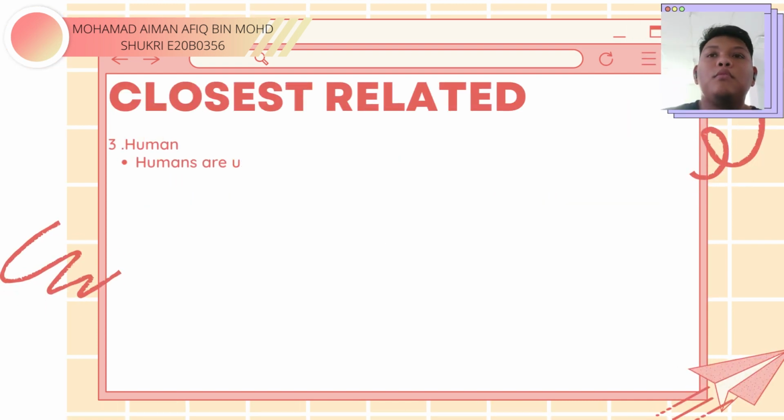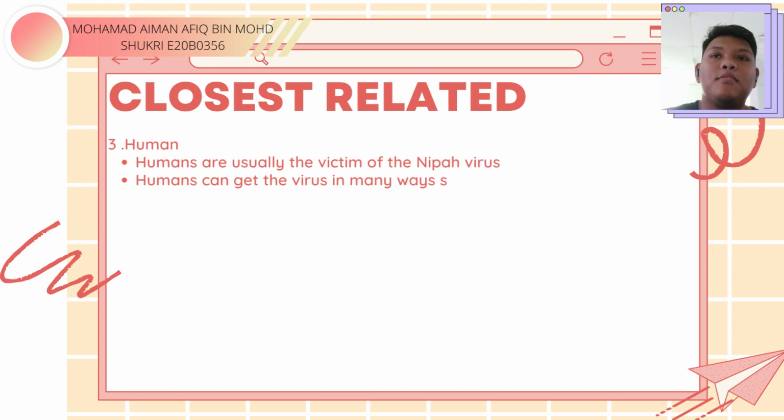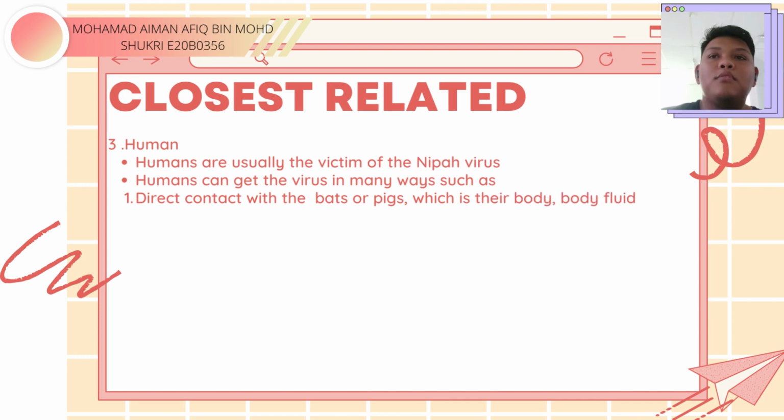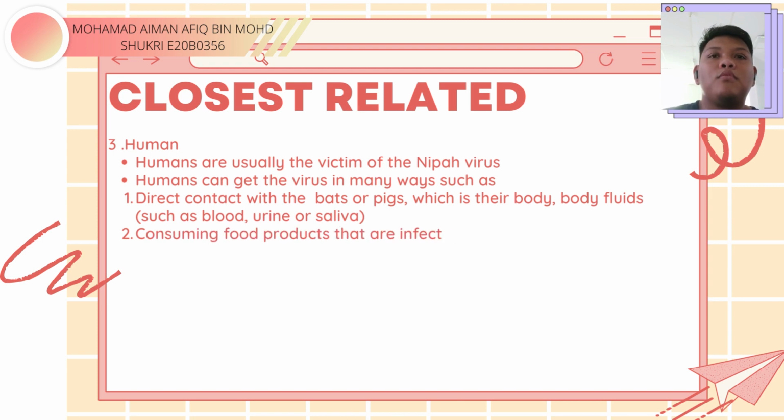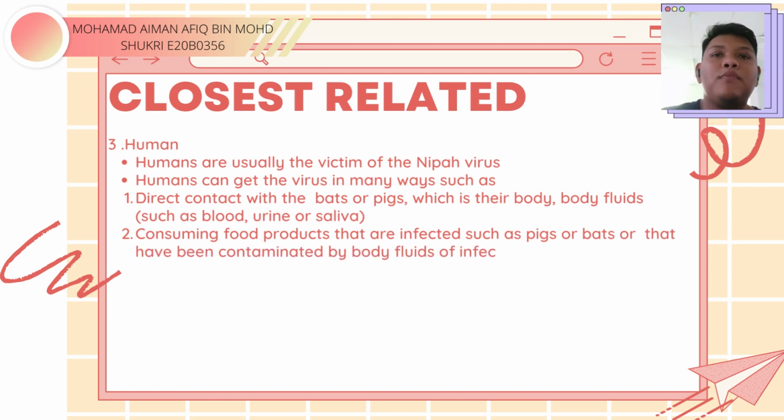Lastly, human. Humans are usually the victims of Nipah virus. Humans can get the virus in many ways, such as direct contact with the bat or the pig, with their body fluids, such as blood, urine, and saliva. Second, consuming food products that are infected by the pig or bats. The food can be contaminated by the body fluid of infected animals, such as palm sap contaminated by the infected bat.